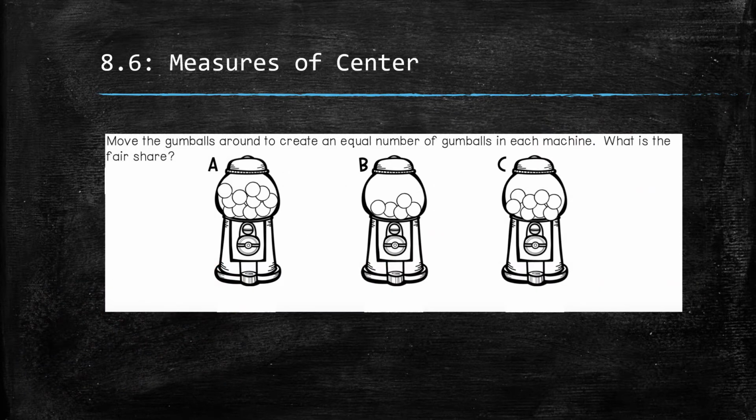I have 3 gumball machines with gumballs, and I want to make it so that they each have equal amounts. Gumball machine A has 11, B has 5, and C has 8. So what is that fair share? Well, if I take 3 from A and put them in B, I'd have 8 in all 3 of them. So 8 would be that fair share, making them equal or even.